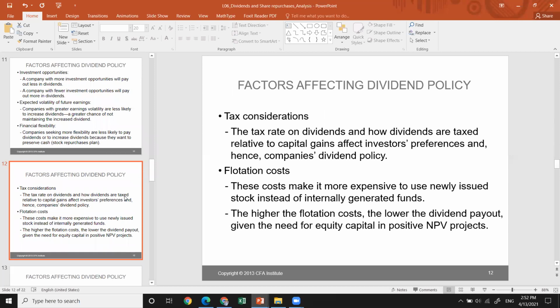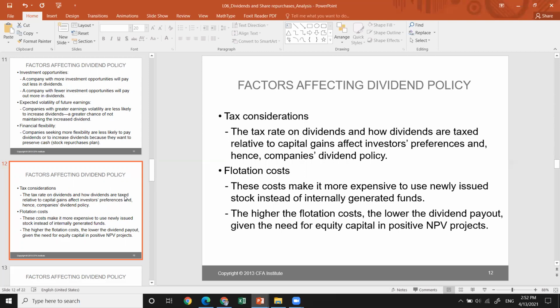Tax consideration: the tax rate on the dividends and how the dividends are taxed relative to the capital gains affects investor preferences and hence the company's dividend policies. The flotation costs are costs that may make it more expensive to use newly issued stocks instead of internally generated funds.